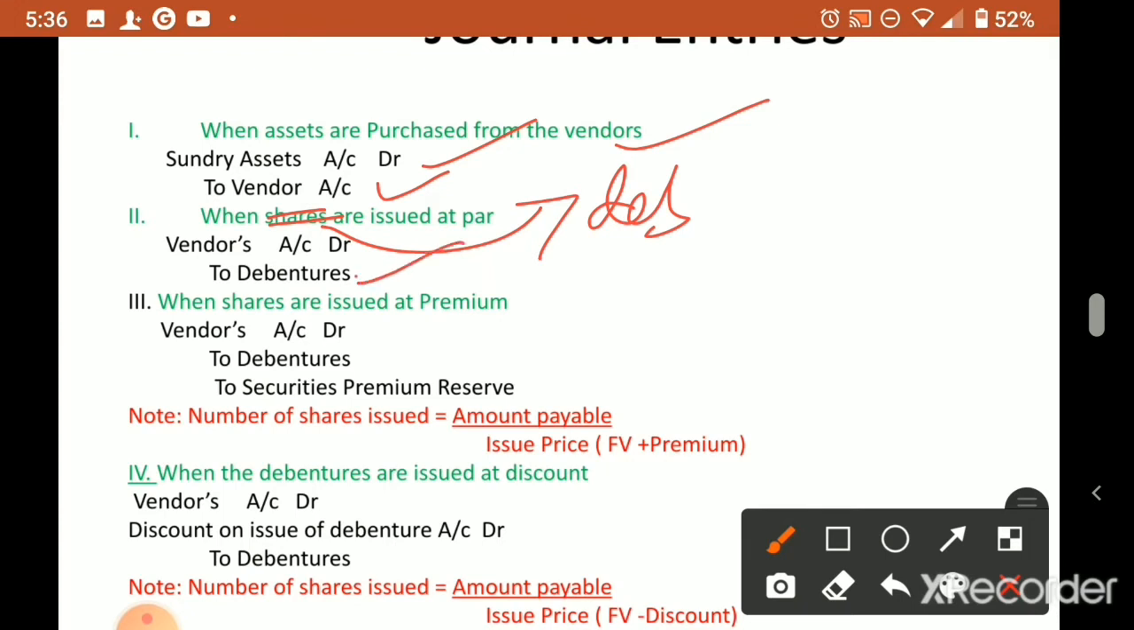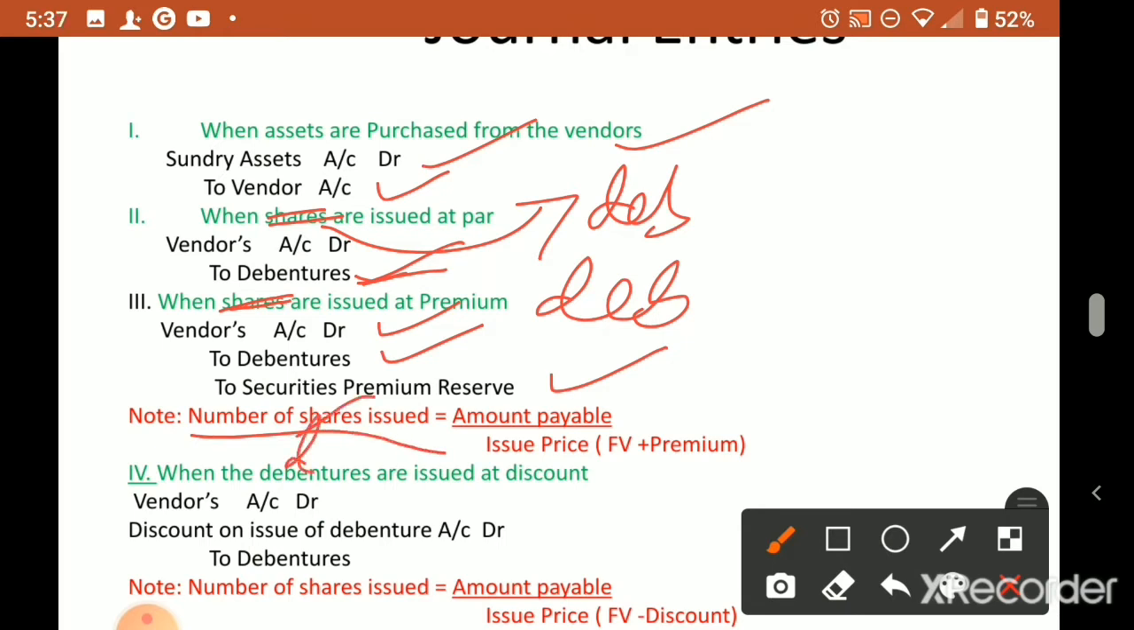In shares, what will come here? Share capital. Instead of that, you have to write debentures. If debentures are issued at a premium, then what do we write? Vendor's account debited to debentures, and securities premium reserve also will be credited. In premium case, discount case, or par case, there is no problem. In the par case there is no need to calculate the amount payable or the number of debentures; it will come the same. But in premium and discount cases, we have to calculate the number of debentures to be issued. Wherever share is there, you make it debenture.